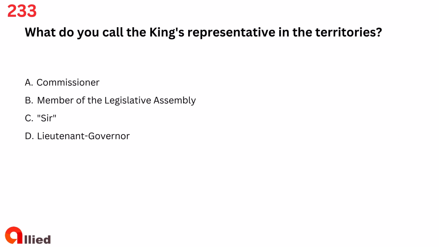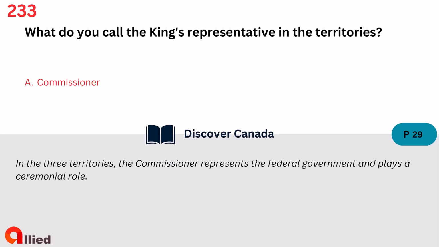Question 233. What do you call the king's representative in the territories? A. Commissioner. B. Member of the Legislative Assembly. C. Sir. D. Lieutenant Governor. The answer is A. Commissioner.